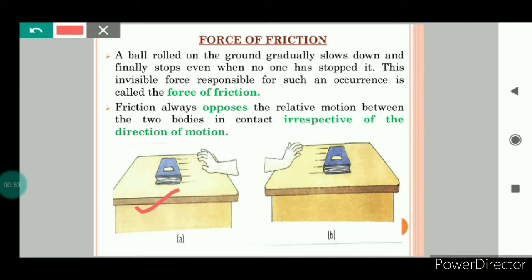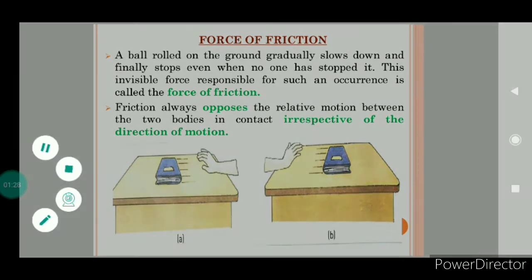Take one book, place it on a smooth table. Now apply some force on this book. You will observe that the book stops after moving for some distance. Why did this happen? Because the book stopped after moving for some distance, that means a force must be acting on this book opposing its motion. And this force is called force of friction.